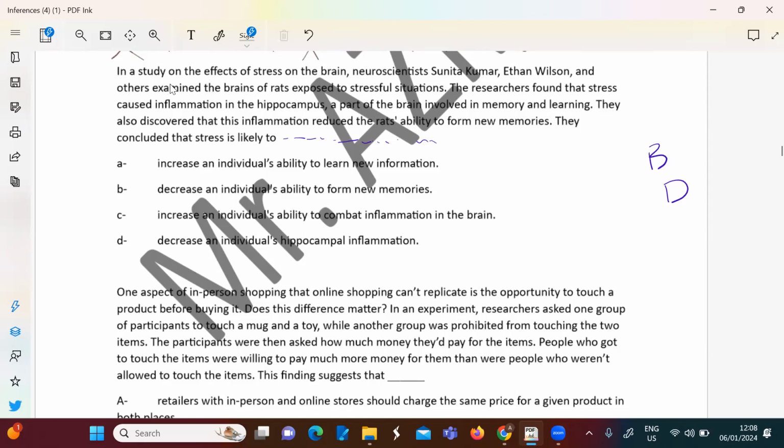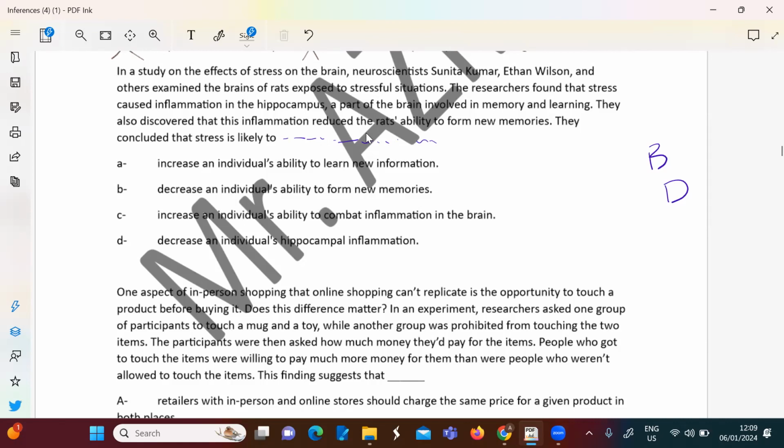In a study on the effects of stress on the brain, neuroscientists Sonita Kumar and Ethan Wilson and others examined the brains of rats exposed to stressful situations. The researchers found... In inference questions, any inference question asks you to complete the sentence.